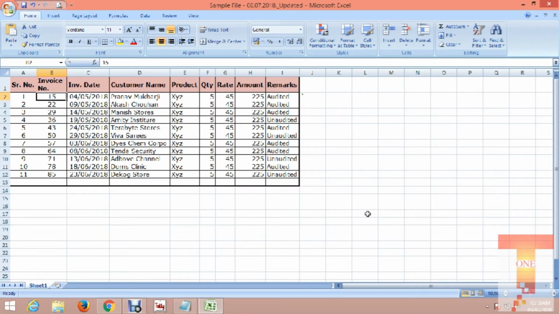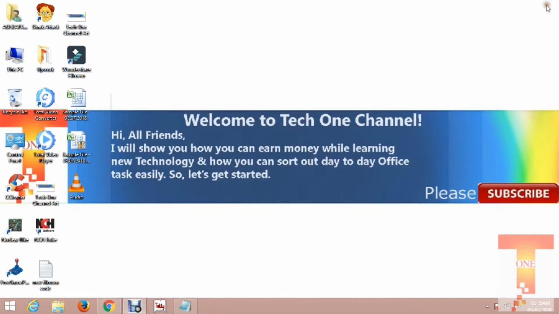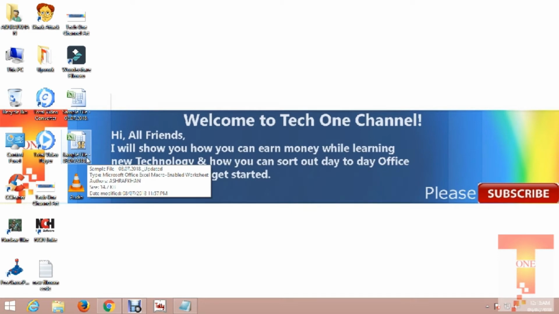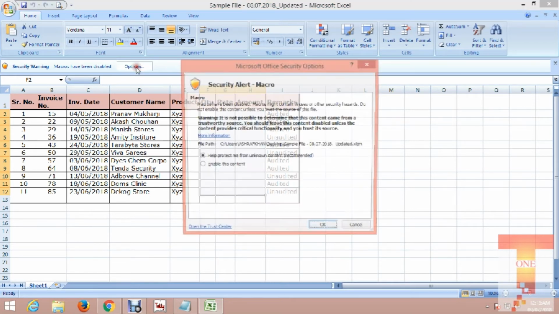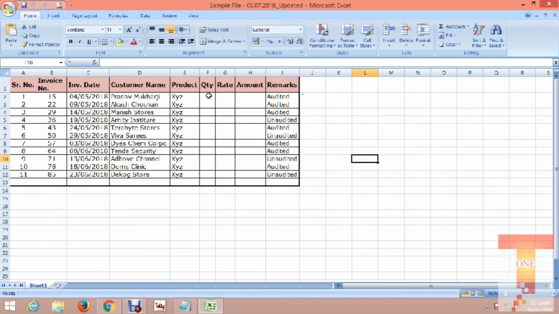I have just created a serial number and invoice date, so I'm working on it right now. If by mistake I delete quantity, rate and amount, and I haven't saved that file and just close it, what will happen? Will the data be lost, or will the data still be there? Let's see. If you check, I just removed the three columns, quantity, rate and amount. It got removed, and it automatically got saved in the Excel file.